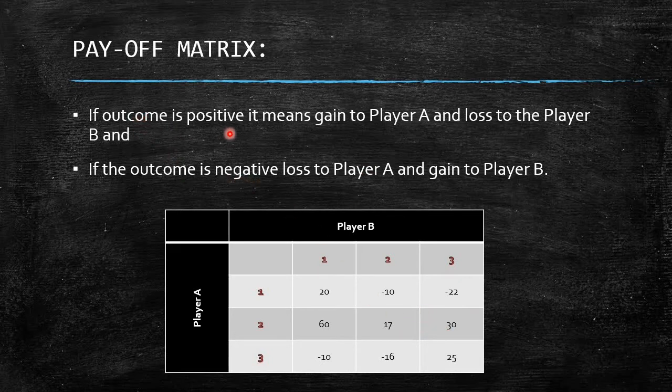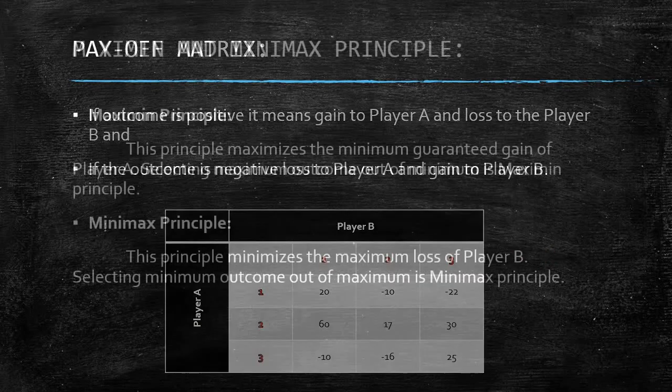If the outcome is positive, it means gain to player A and loss to player B. And if the outcome is negative, it is loss to player A and gain to player B. Here we are going to play the game on behalf of player A only. If we find positive outcomes, see 20, 17, 60, 30, 25 are the positive numbers, and these are gain to player A and loss to player B. Vice versa, if we find a negative value in this matrix, it is loss to player A and gain to player B.